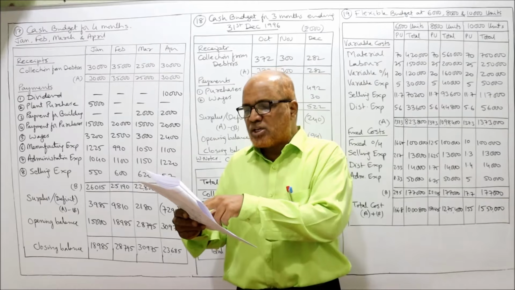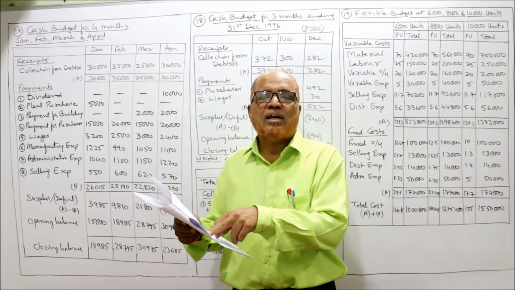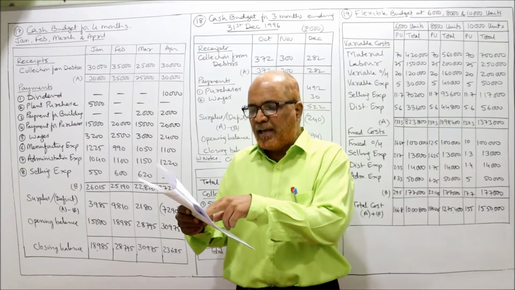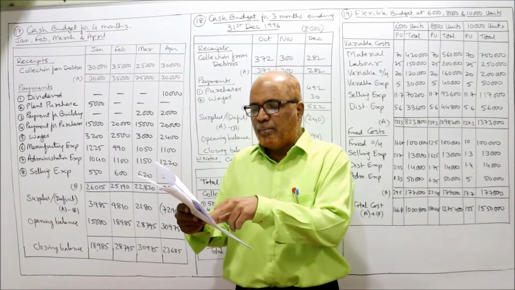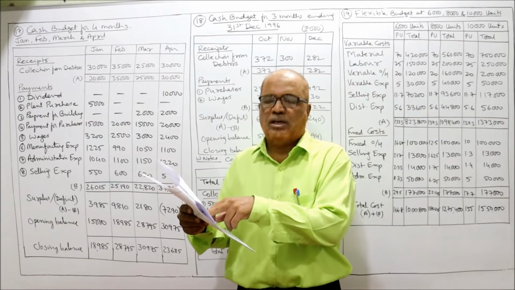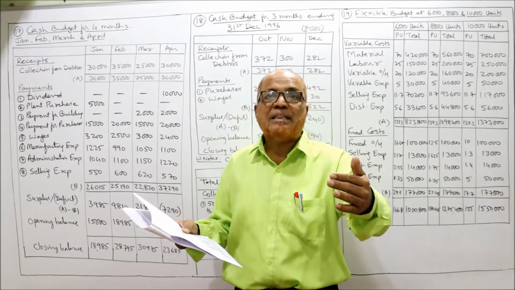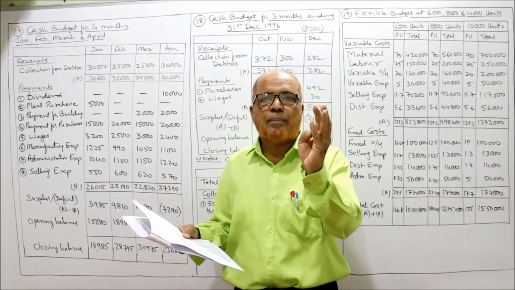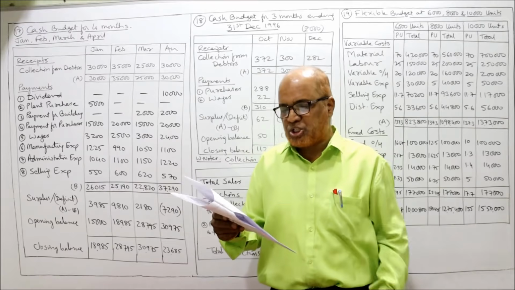The plant purchased on 15th January for rupees 5,000. So in the month of January we are going to take 5,000 rupees payment for purchase of plant. A building has been purchased on 1st March and the payments are to be made in monthly installment of 2,000 each. Building is purchased but payment is made monthly basis from March. So March, April, 2 months we are going to take payment for building purchase.